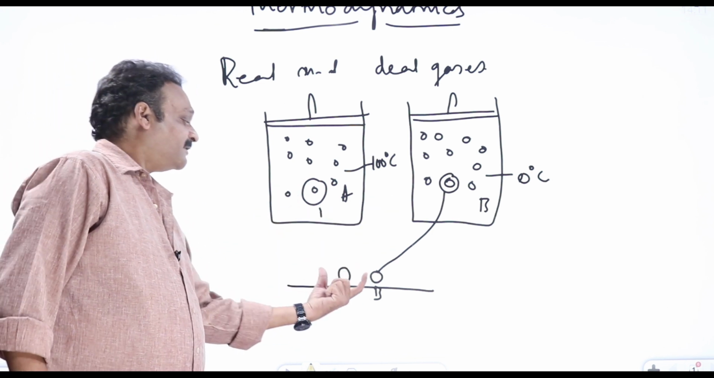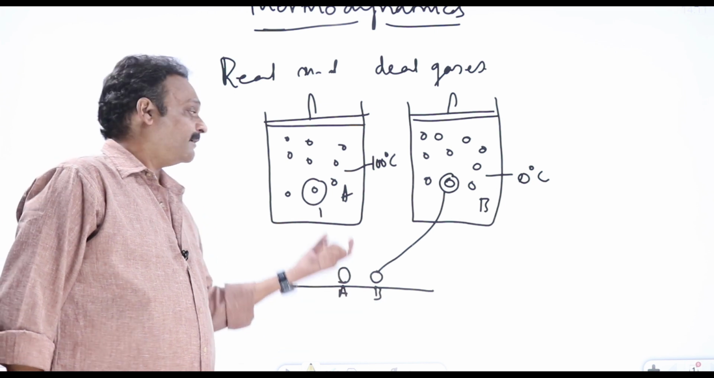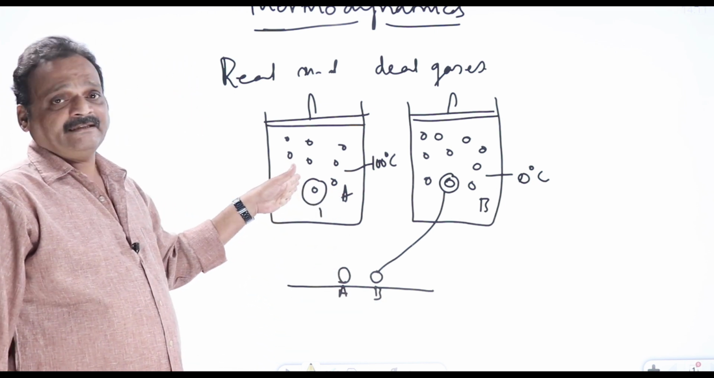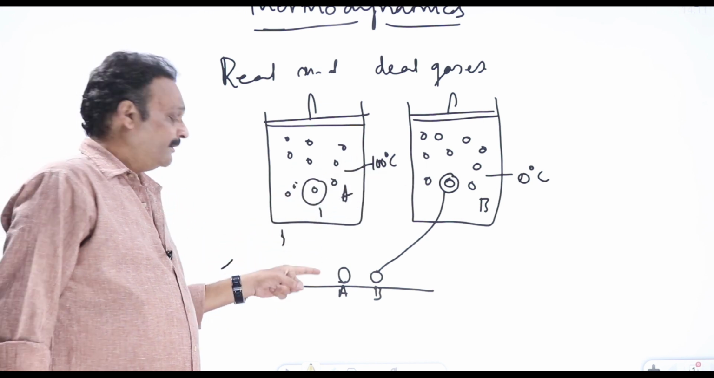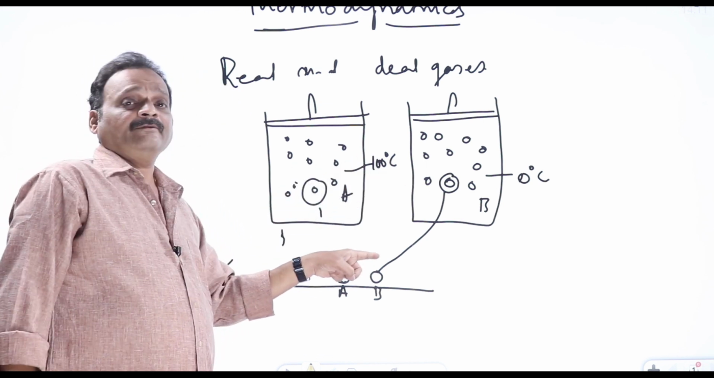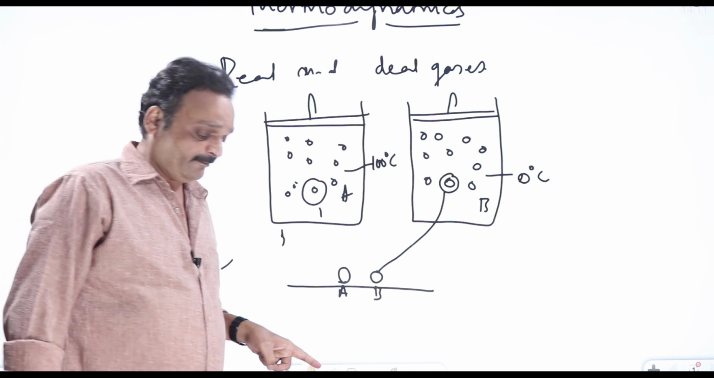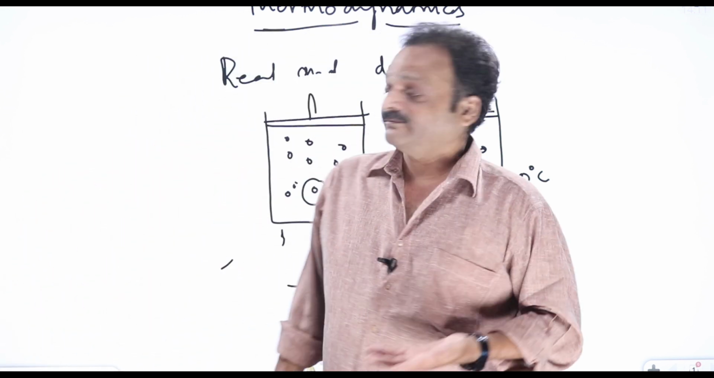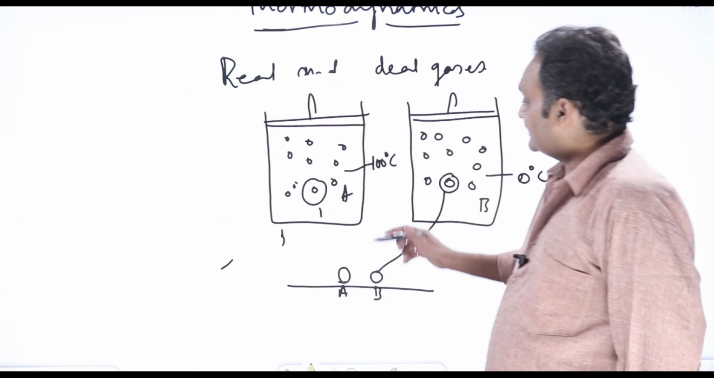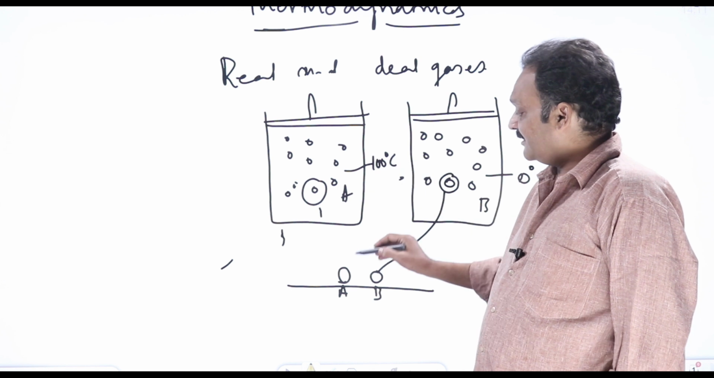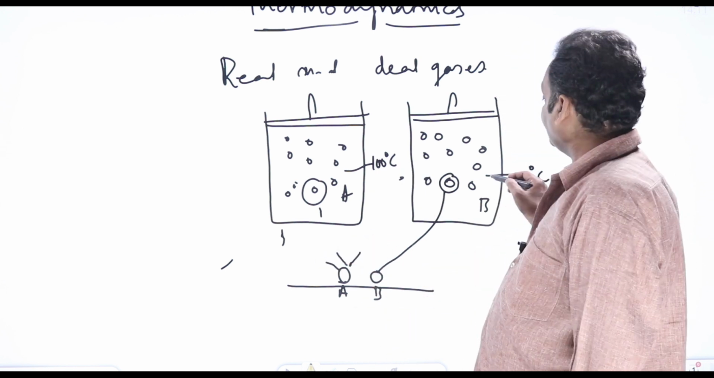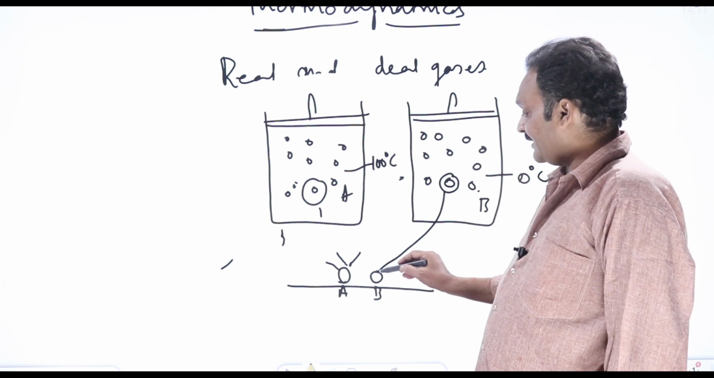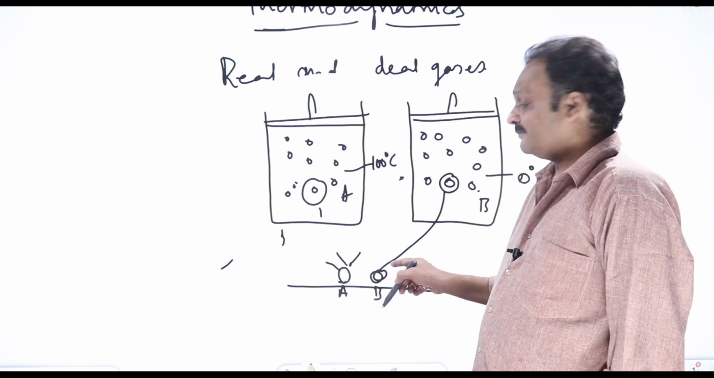Now what is the difference between these two atoms? Macroscopically this sample is at 100 degrees Celsius and this sample is at 0 degrees Celsius. We can feel it and we can measure it also. But from an individual atom point of view, what will be the difference between A and B? Just guess in what way they will be different. Because this atom is taken from a hot sample, do you expect it to be hot and fuming? And because this atom is taken from a cold sample, do you expect it to be very cold?